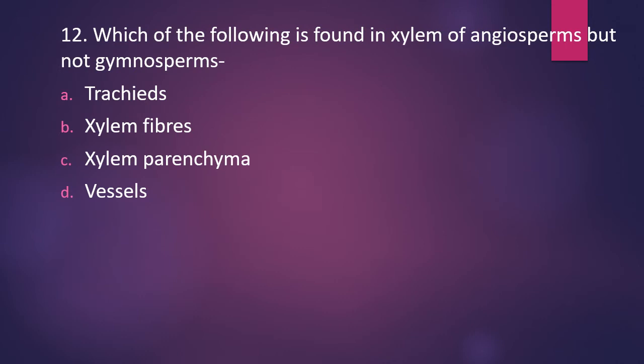Question number 12. Which of the following is found in xylem of angiosperms but not in gymnosperms? So which of the following is found in xylem of angiosperm but is absent in xylem of gymnosperms? Tracheids, option B. Xylem fibers, option C. Xylem parenchyma or option D, vessels. The correct answer is option D, vessels.